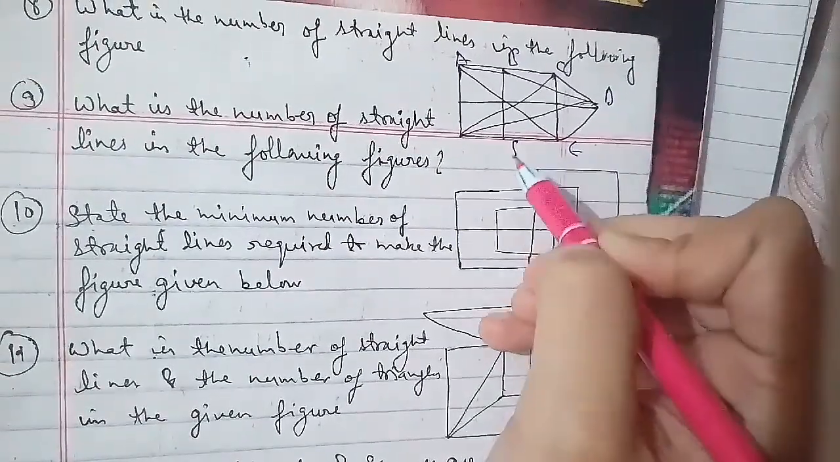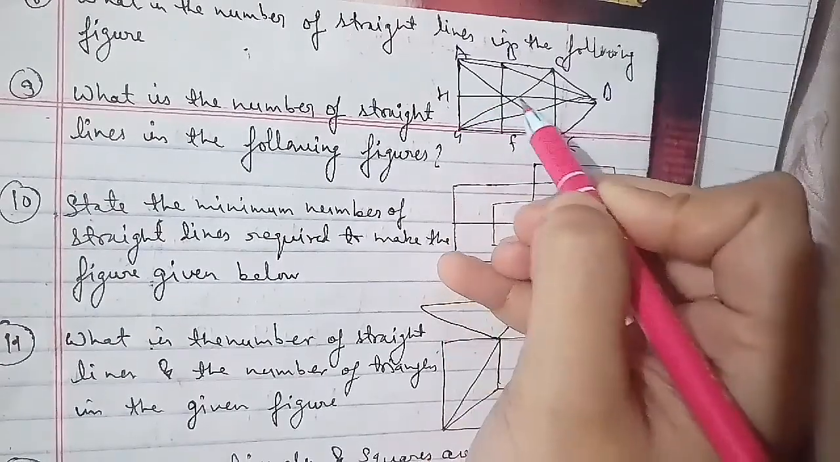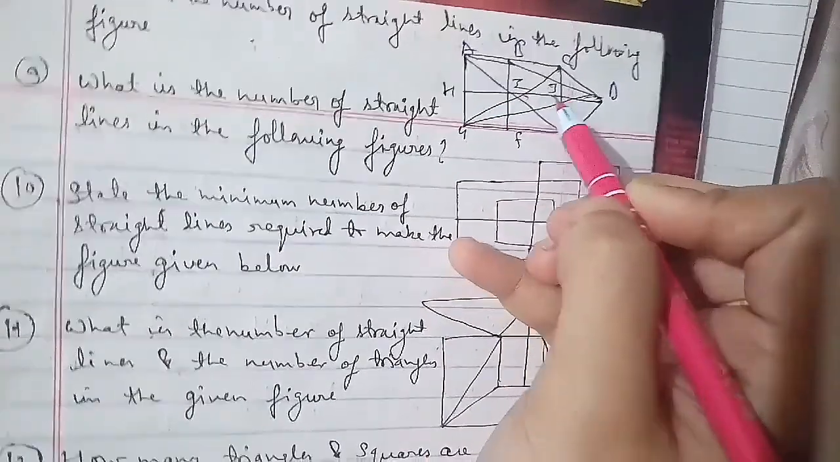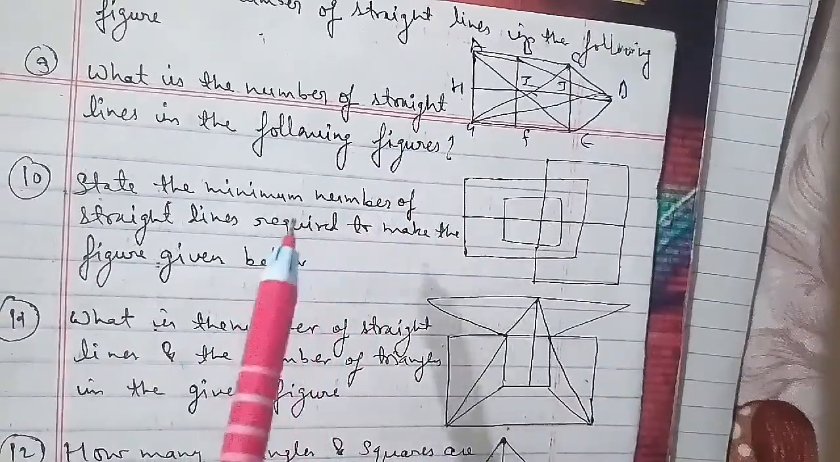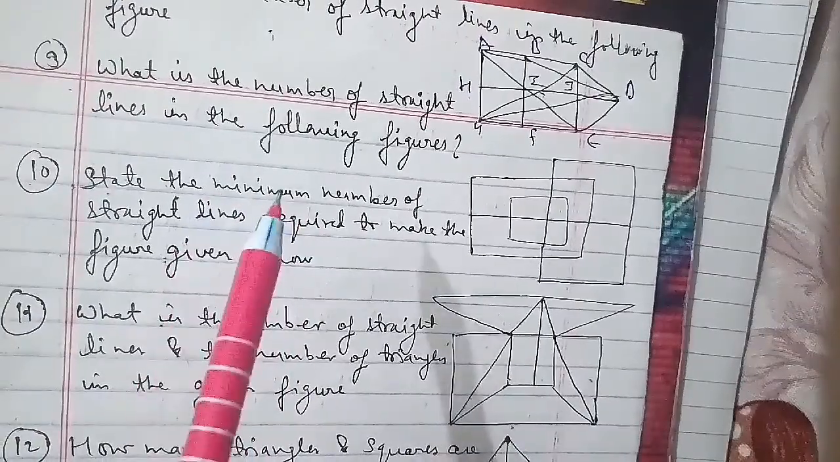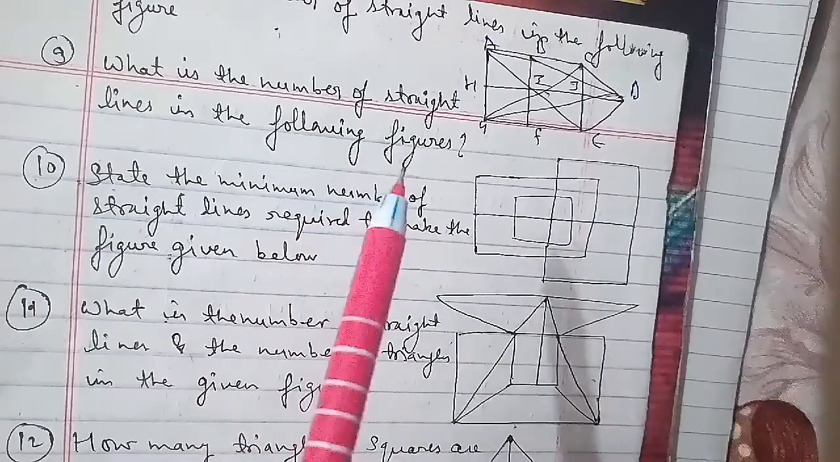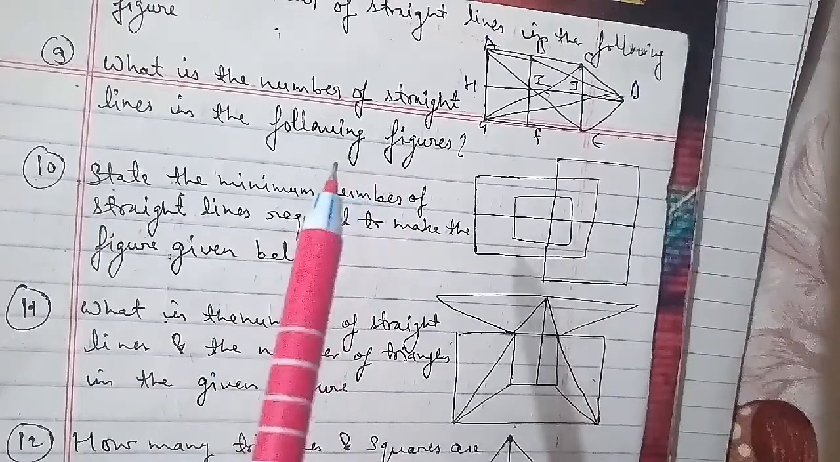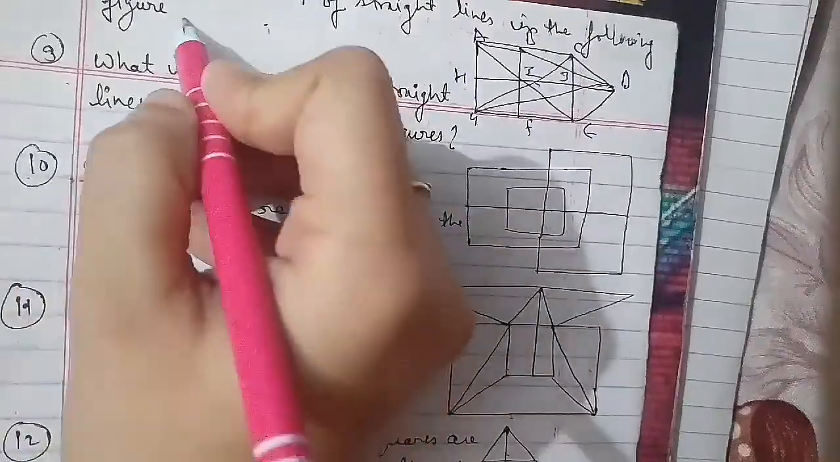So in this figure, the horizontal lines are AC, HD and GE, that is 3 in number. The vertical lines are AG, BF and CE, that is 3 in number, and the slanting lines are AE, CD, AD, CG, DE and GD, that is 6 in number. So in total we have 3 plus 3 plus 6, which equals 12. So the total is 12 lines in all, and that will be the right answer for this question as well.